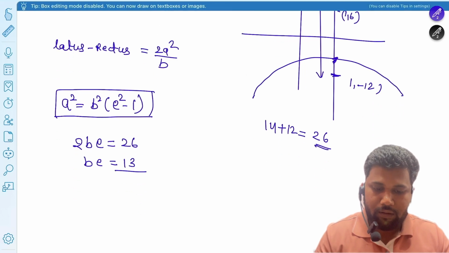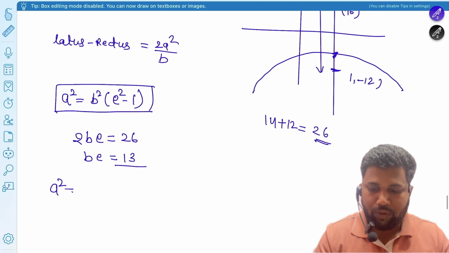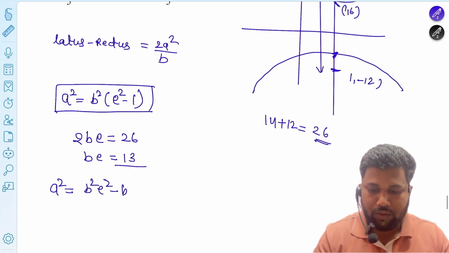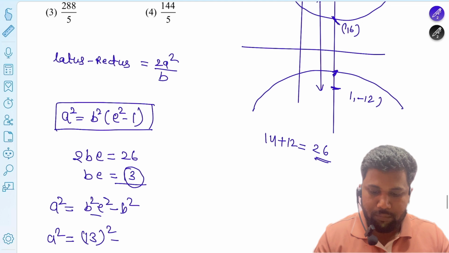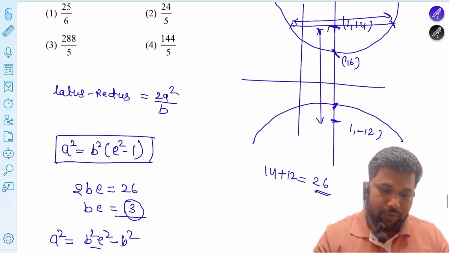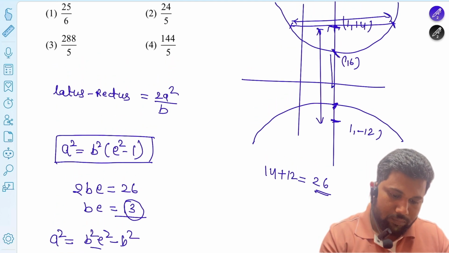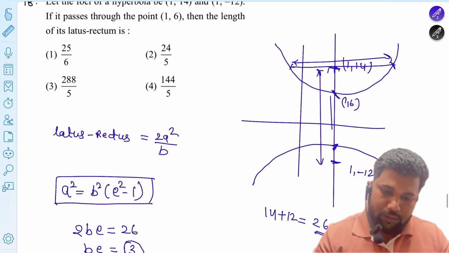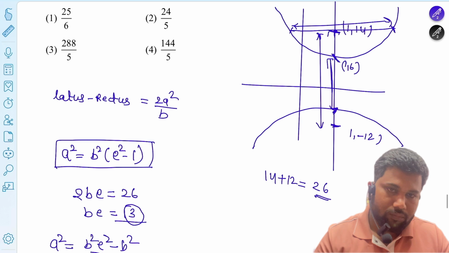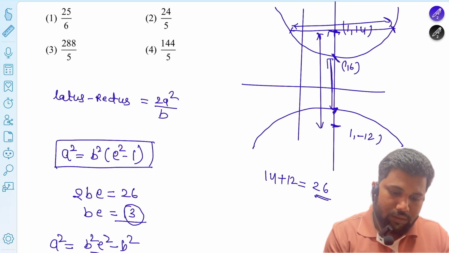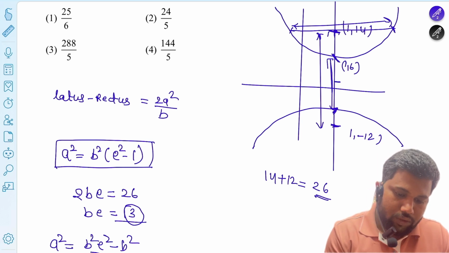Then apply that and find a squared: a squared equals b squared e squared minus b squared. Here be is 13, so a squared equals 13 squared minus b squared. Where is b? How to find it? This one is also b, the distance from that to that.